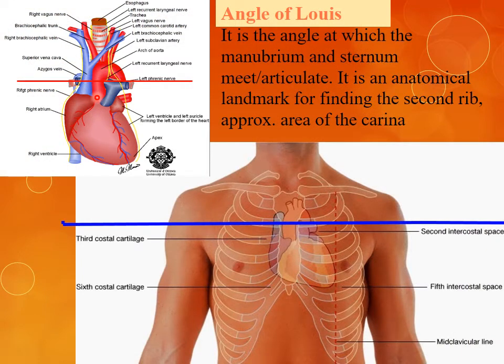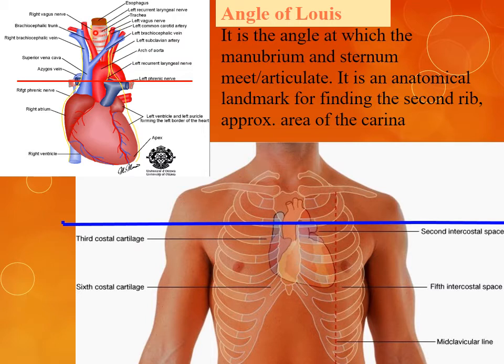So, what is the angle of Lewis? Angle of Lewis is the sternal angle. It is the angle between the manubrium sterni and the body of the sternum. This is the manubrium sterni and this one is the body of the sternum. It is the angle at which the manubrium sterni and the body of the sternum articulate with each other, and it is an anatomical landmark for finding the second rib. This is the second rib, or the area of carina.